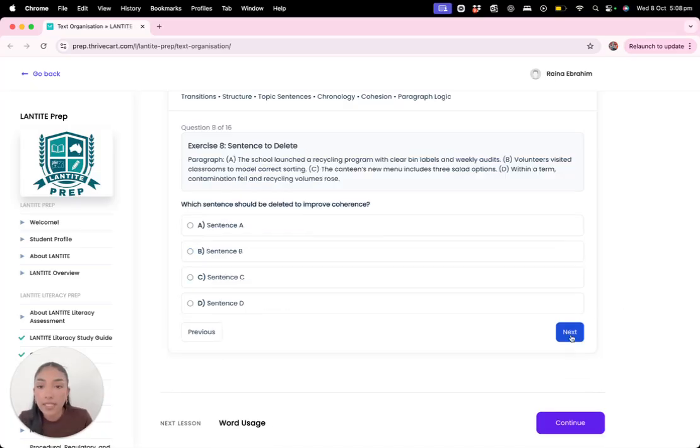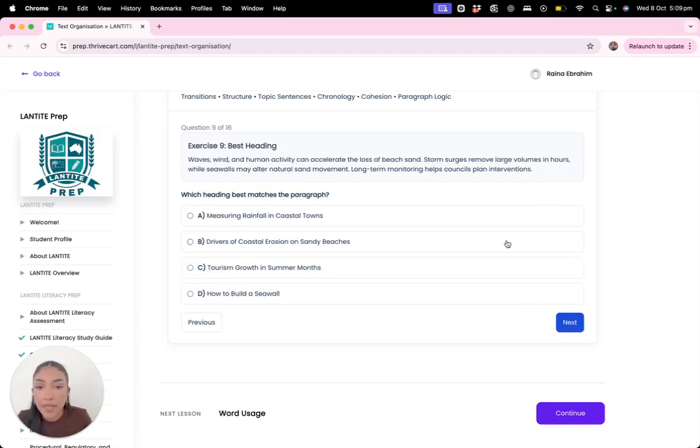So sentence to delete. Which sentence should be deleted to improve coherence? The school launched a recycling program with clear bin labels and weekly audits. Volunteers visited classrooms to model correct sorting. The canteen's new menu includes 3 salad options. Within a term, contamination fell and recycling volumes rose. So I'm going to say C because I don't know where that came from. I don't know what the canteen's new menu has to do with recycling, but okay.